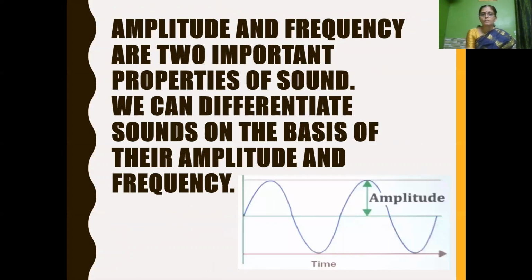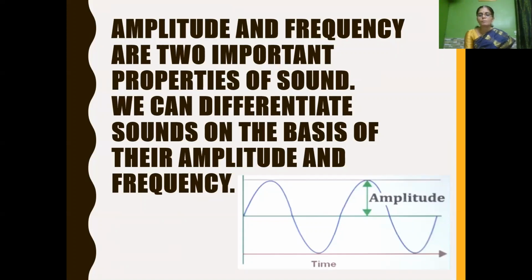Then we have learned that amplitude and frequency are the two important properties of sound, isn't it? And we can differentiate sound on the basis of their amplitude and frequency. What is amplitude?